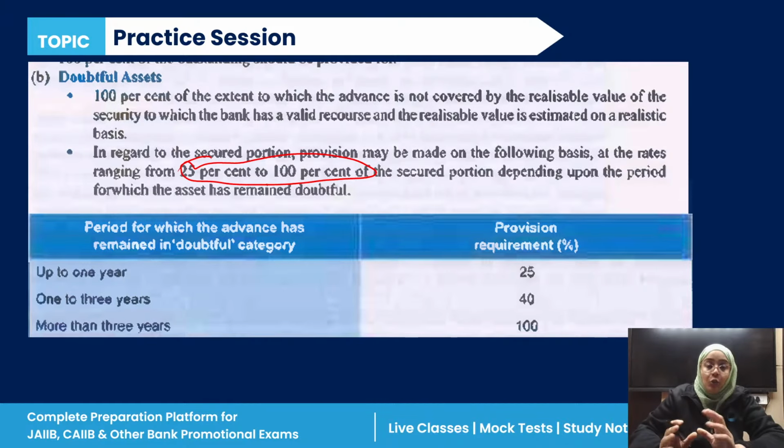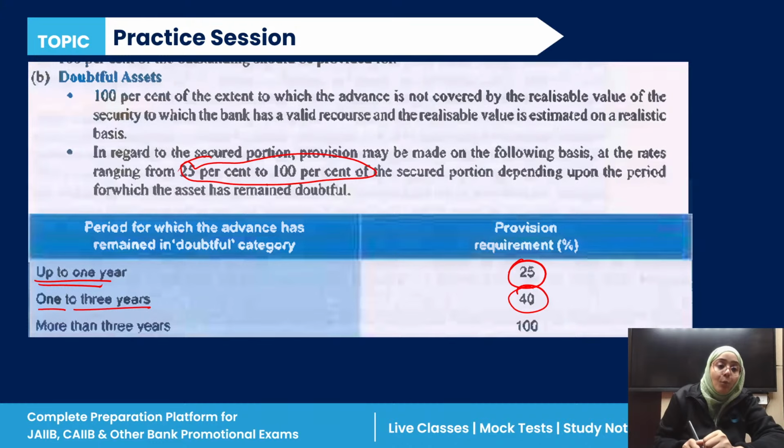Up to 1 year, the provision is 25%. 1 to 3 years, the provision is 40%, and more than 3 years, the provision is 100%.